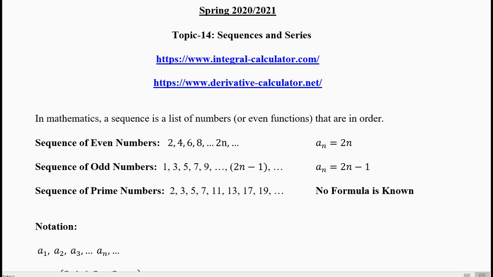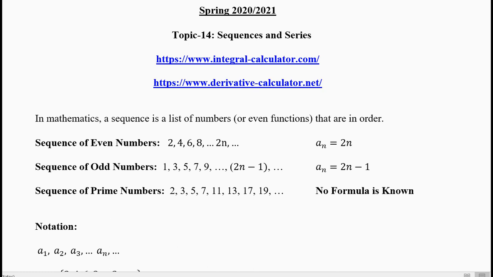Now, an example, there are many sequences. One example of a sequence is the sequence of even numbers 2, 4, 6, 8. Then it will continue. The formula is 2n. Put n equal to 1, you will get 2, n equal to 2, 2 into 2, 4, n equal to 3, 2 into 3, 6. So your first term is 2, second term is 4, third term is 6, fourth is 8, nth term is 2n. The sequence continues to infinity.